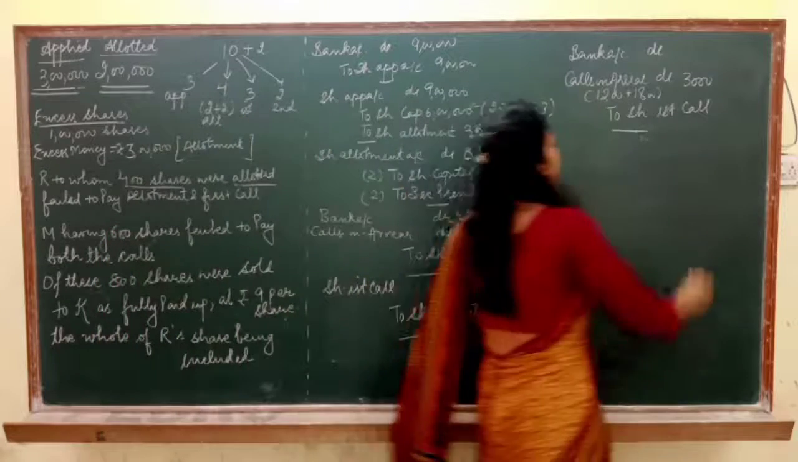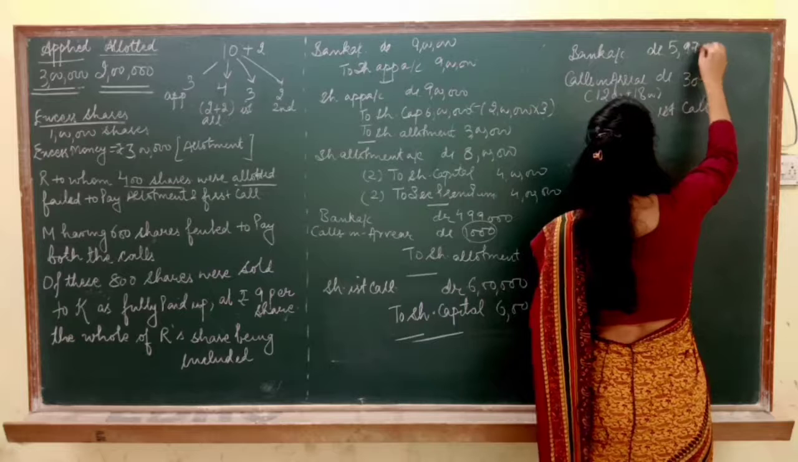So your calls in arrear are of rupees 3000. So 6 lakh minus 3000 is 5,97,000.